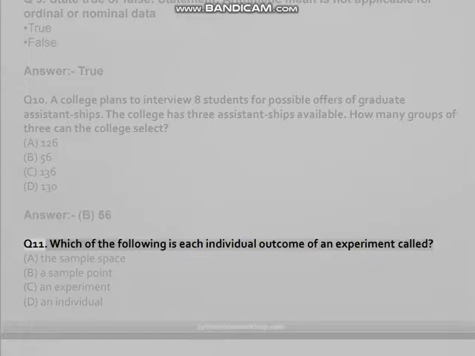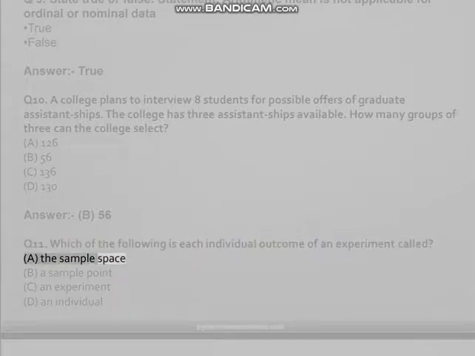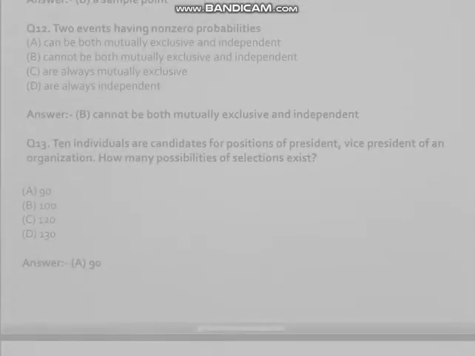Q11. Which of the following is each individual outcome of an experiment called? A. The sample space, B. A sample point, C. An experiment, D. An individual. Answer: B. A sample point.